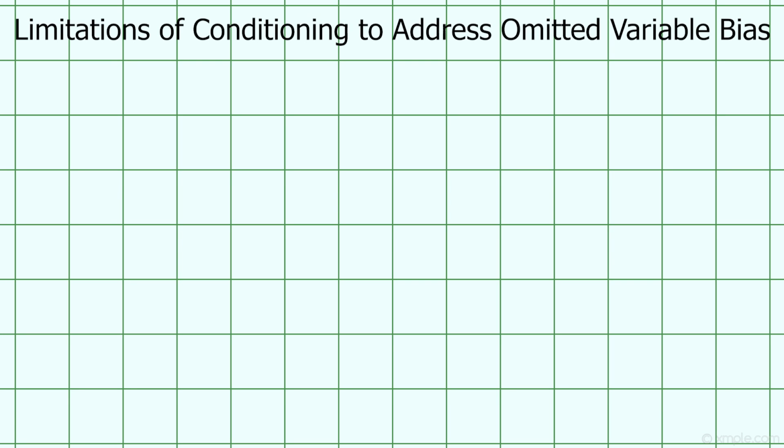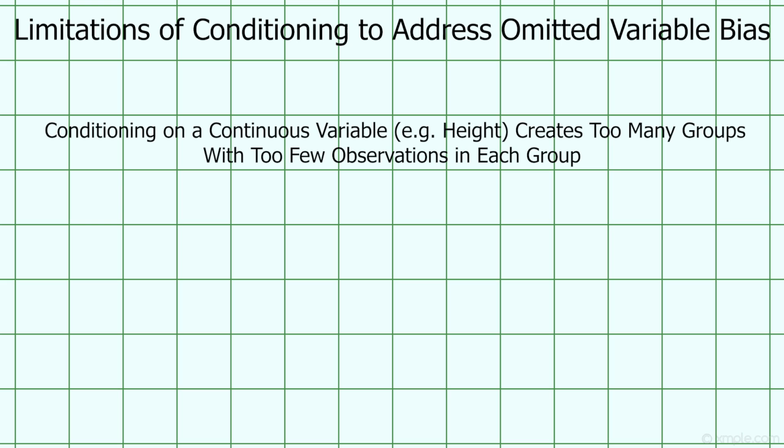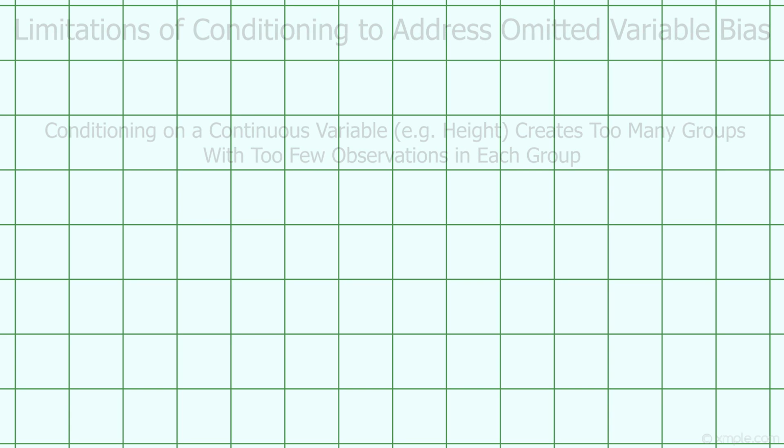Okay, so conditioning is one way that we can control for the presence of confounding variables. But it has some limitations. Most obviously, it only really works with confounding variables that are discrete rather than continuous. If we were to try to condition on a continuous variable like height, for example, then we would only be comparing people who are 5 foot 5 inches and 3/8 inches to other people with that exact same height. There would be so many groups with so few people in each group that we couldn't identify the relationship within a group with any degree of confidence.